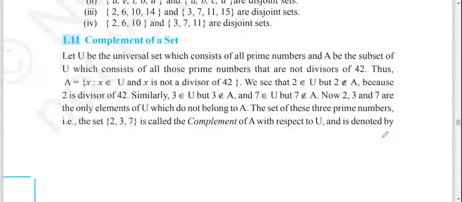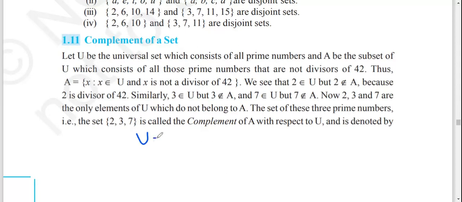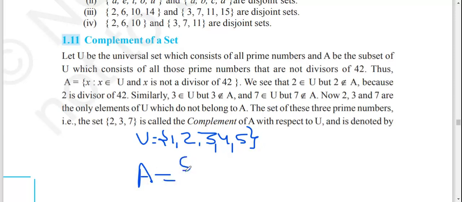After that, we have the complement of a set. Let U be the universal set and A be a subset of U, that means A is a set inside U. Then the complement of a set is the elements other than A. For example, U is equal to {1, 2, 3, 4, 5}. This is the universal set, while we have the set A equal to {1, 2}.